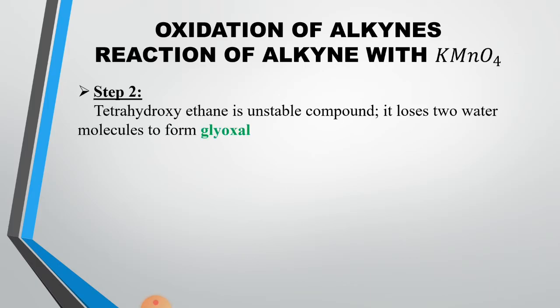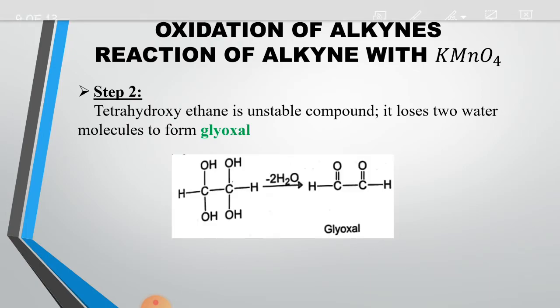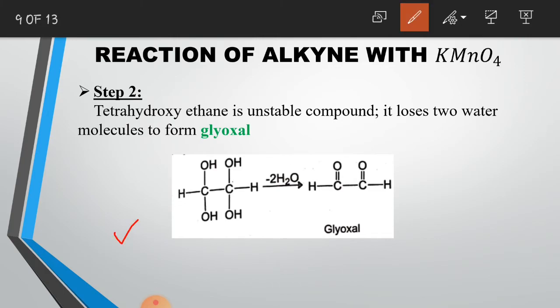Now in the second step, this tetrahydroxyethane is an unstable compound. So it will lose two water molecules to form another chemical substance called glyoxal. Now this is the tetrahydroxyethane. We know that the OH bond may be represented like this.